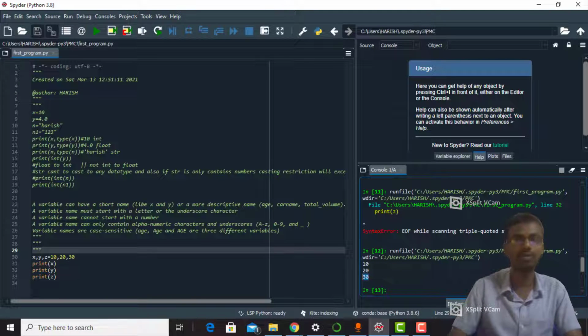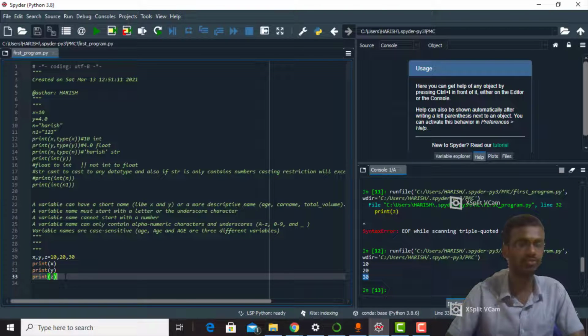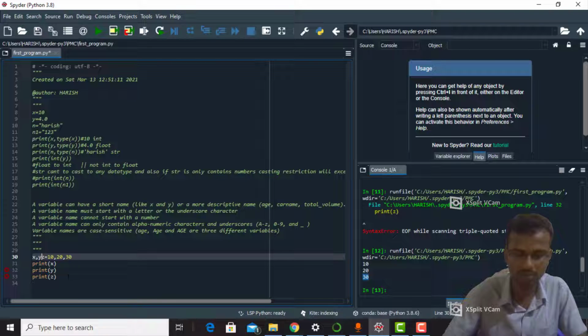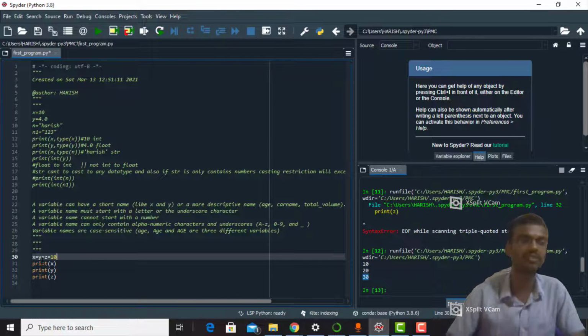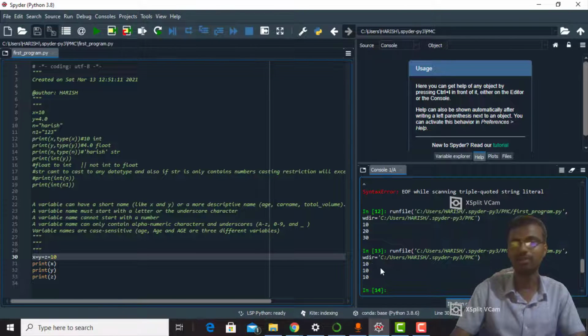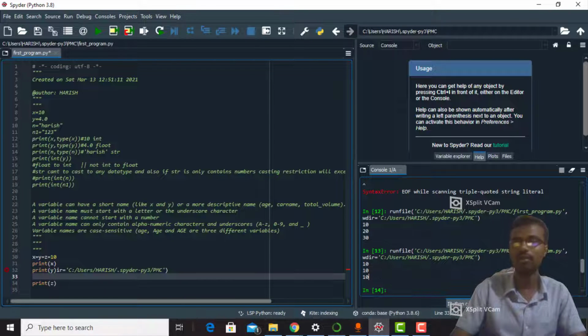So this is one method to declare variables, and we have another method also. Take an example: if three variables have the same value, we can declare x equals y equals z equals 10. It means x has the value 10, y has 10 and z has 10. Now let's run this. See, x is 10, y is 10 and z is 10.